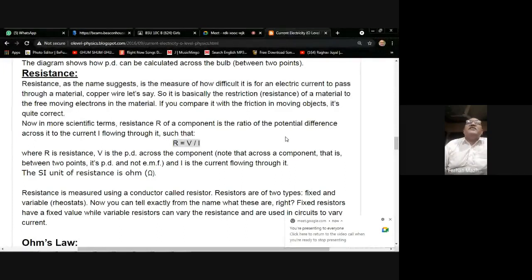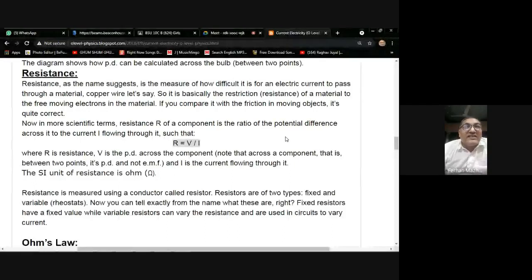If you compare it with friction in moving objects, it's quite correct. Now, in more scientific terms, resistance R of a component is the ratio of the potential difference across it to the current I flowing through it, such that R is equal to V divided by I. Where R is the resistance, V is the potential difference across the component, and I is the current flowing through it. Note that across a component, that is between 2 points, it's the potential difference and not EMF.